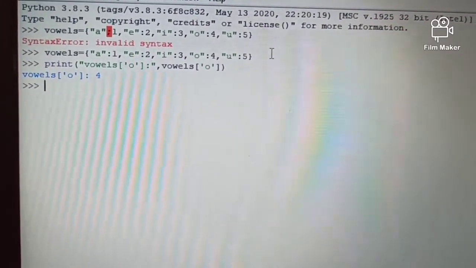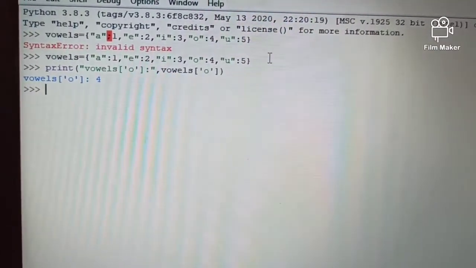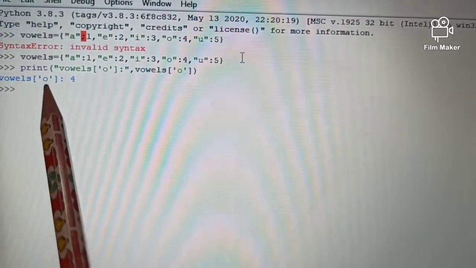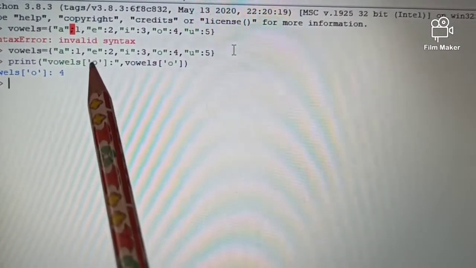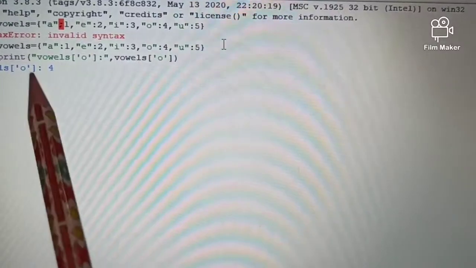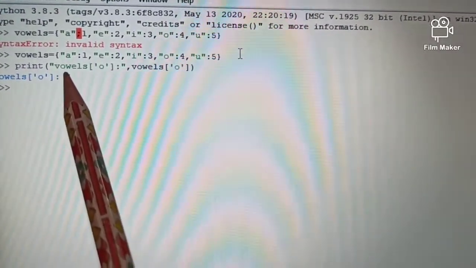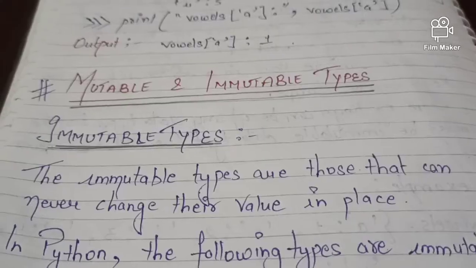You should learn the syntax of how to access the value. The function is print. First we have to mention the dictionary along with the key, then it automatically gives the value of that particular key, that is O. Clear? This is all about the dictionary.